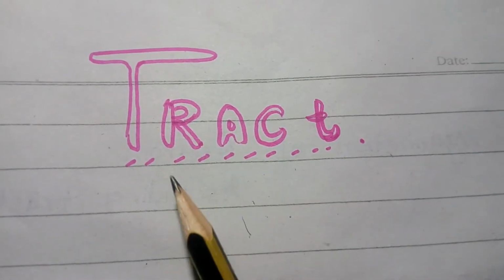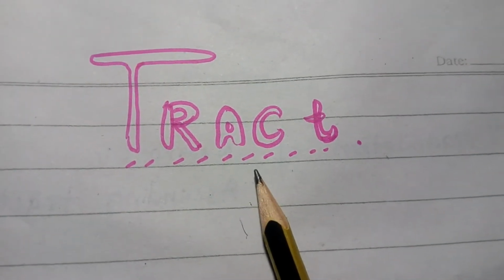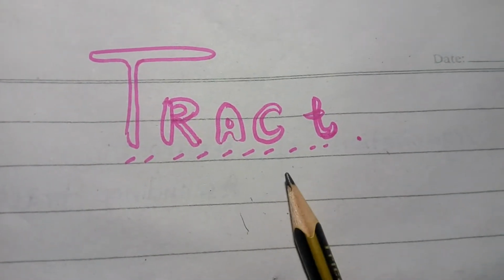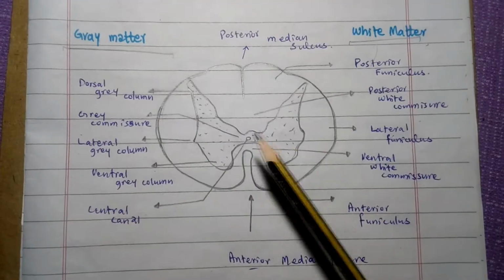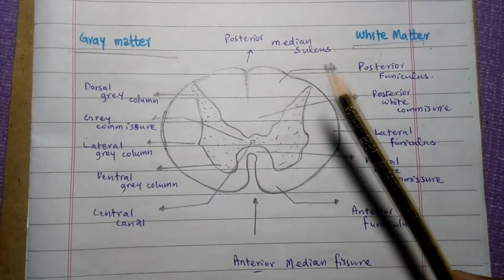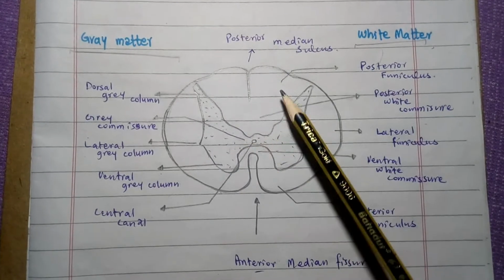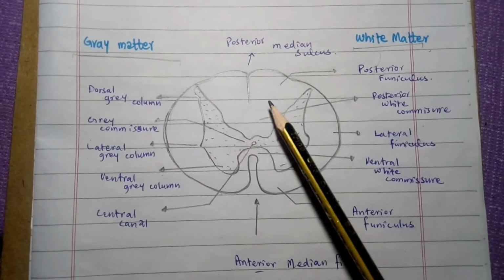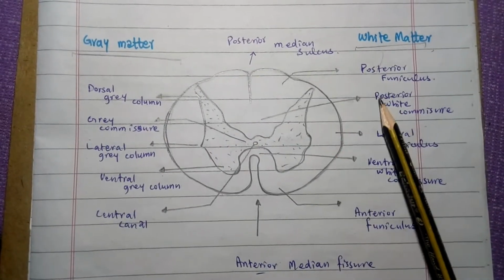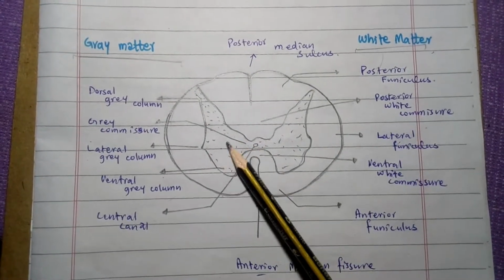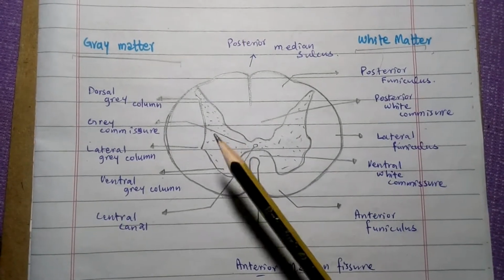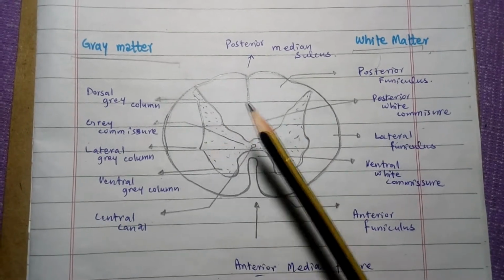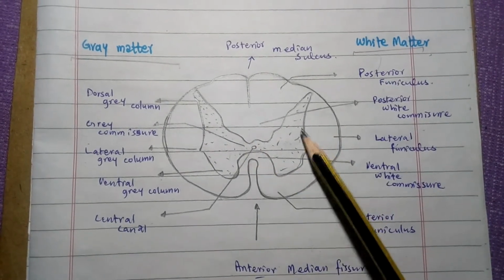Before moving toward the ascending tracts of the spinal cord, we should know some anatomical terms and gross features of the spinal cord. This is the gray matter and the white matter present in the spinal cord. The central part of the spinal cord is the gray matter, which appears gray due to the presence of cell bodies, while the peripheral portion is the white matter.